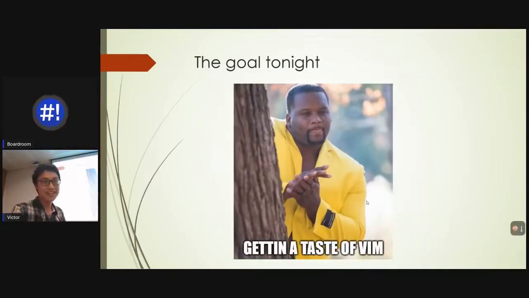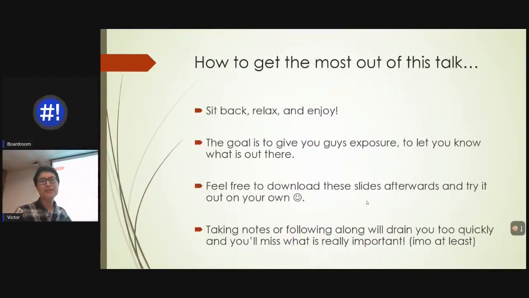So the goal tonight is not to get you to my level or to be super comfortable with it. It's rather just to get a taste of it, so that you can go on, explore, do some Googling, and hopefully get more into it later. So how to get the most out of this talk, in my opinion, you can do whatever you want, but this is what I would suggest. Sit back, relax, and enjoy. The goal here is to give you exposure, to let you know what is out there.